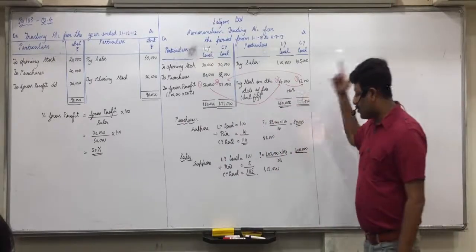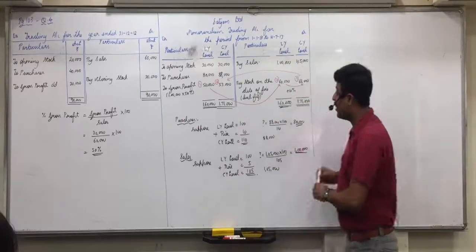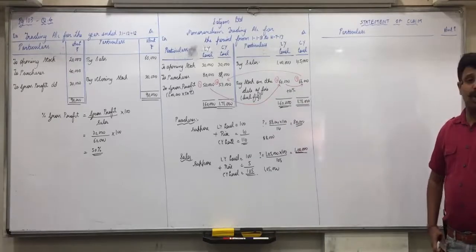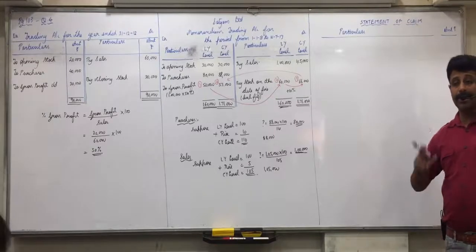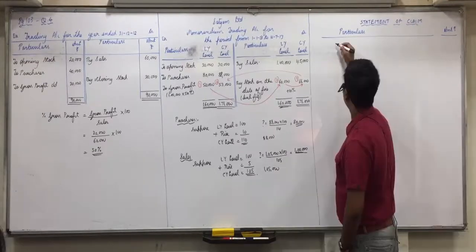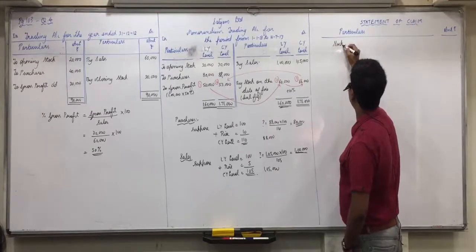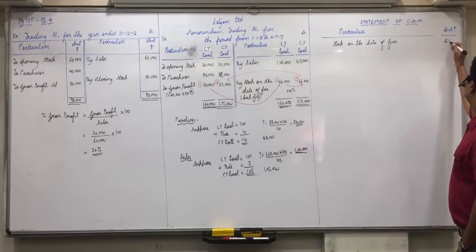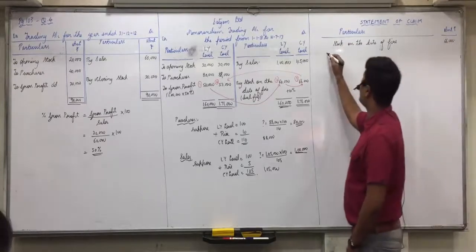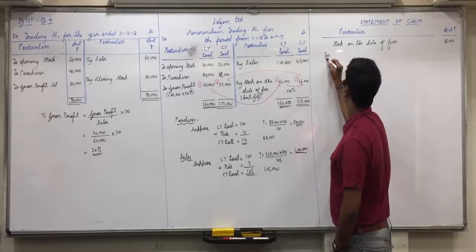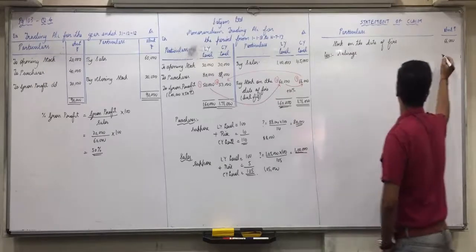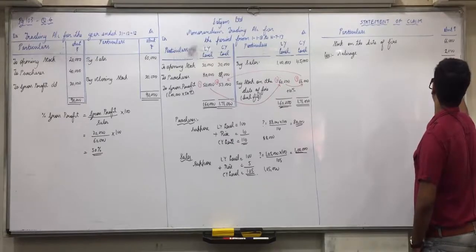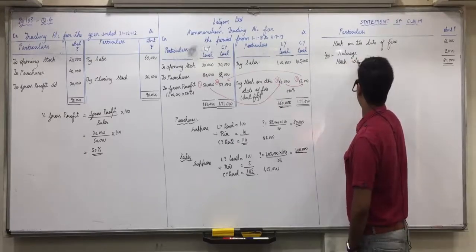Yes. Now the procedure is same. Statement of claim. So when do you have to do these 2 columns, last year level and current year level? When there is change in purchase price. Now write down stock on the date of fire 66,000 minus salvage. What is salvage given? 2,000. So 64,000 is stock destroyed by fire.